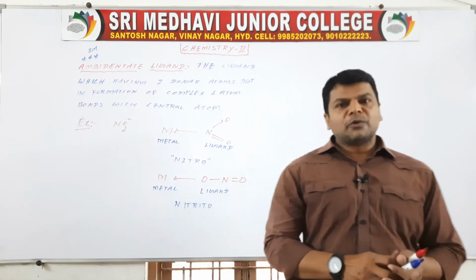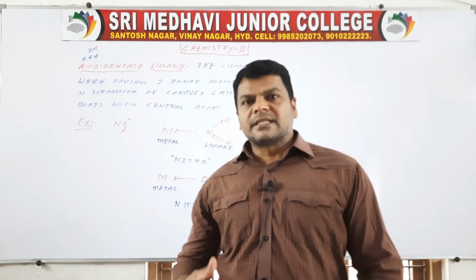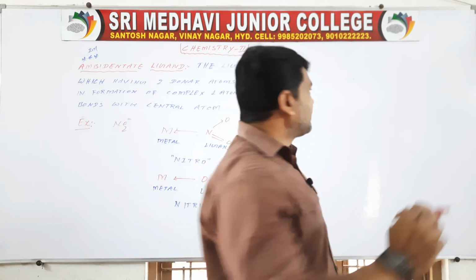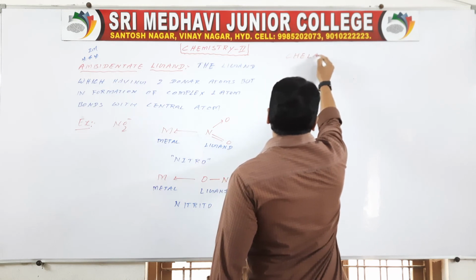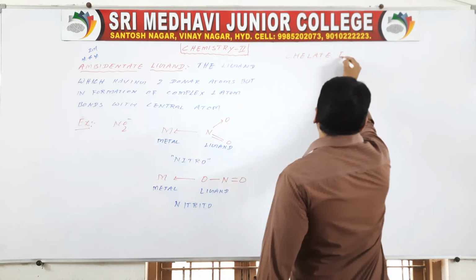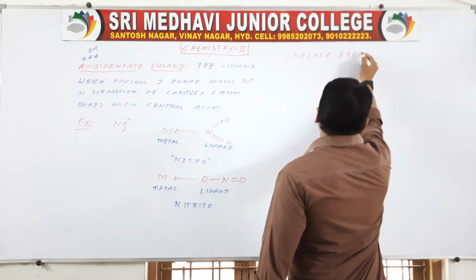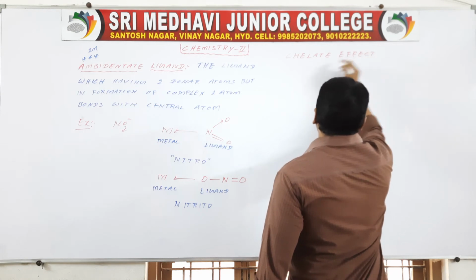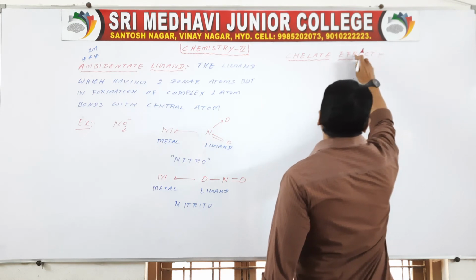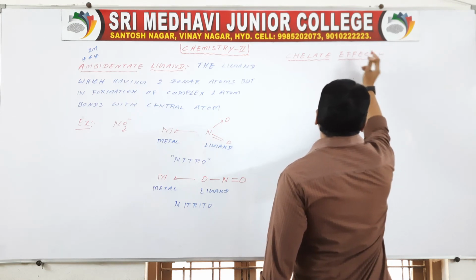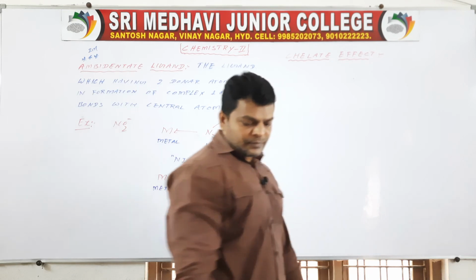Then one more important topic we are going to discuss, that is the chelate effect.